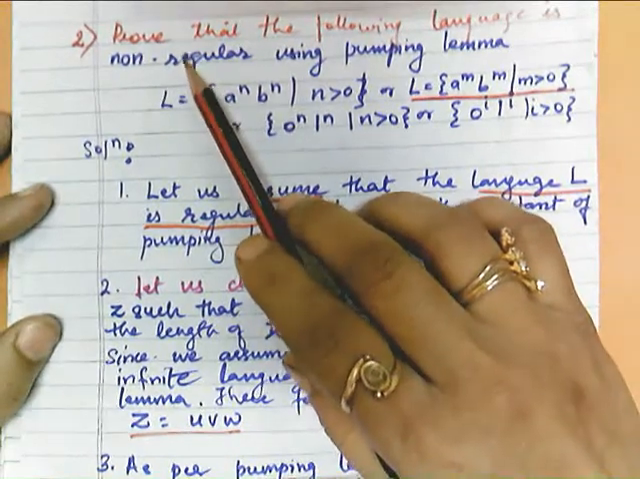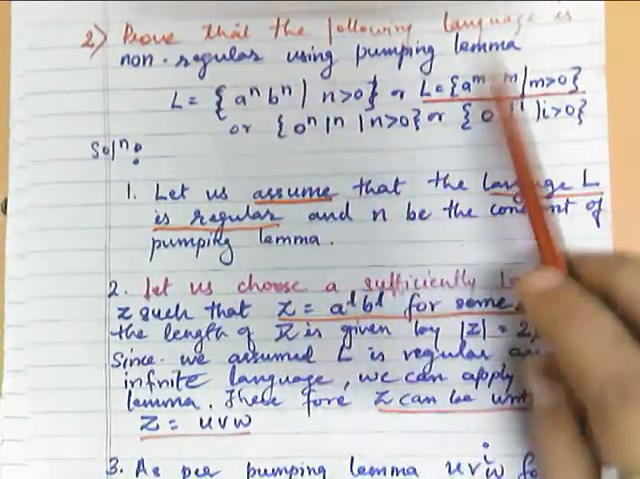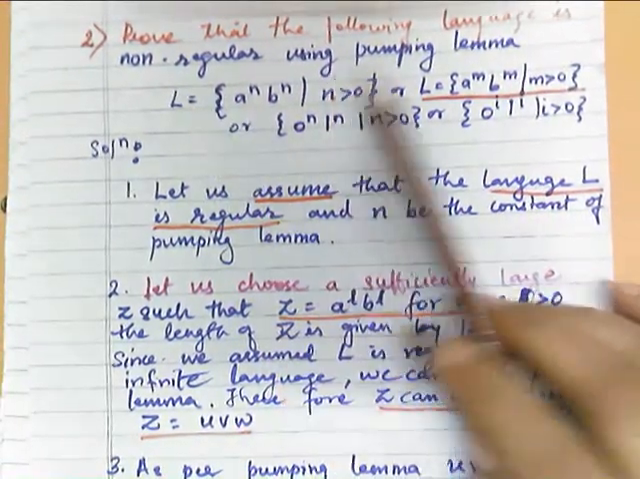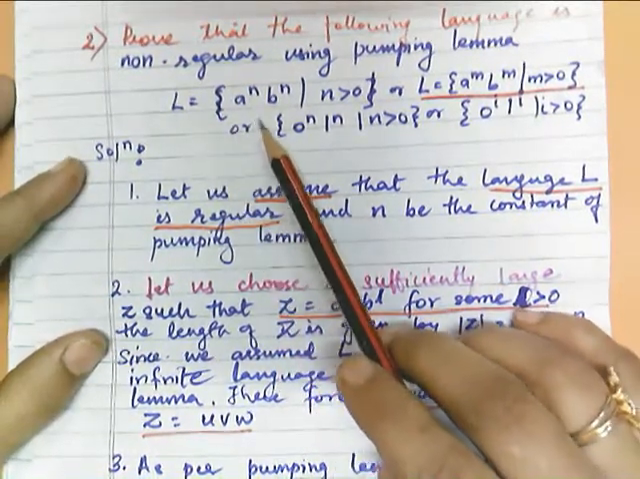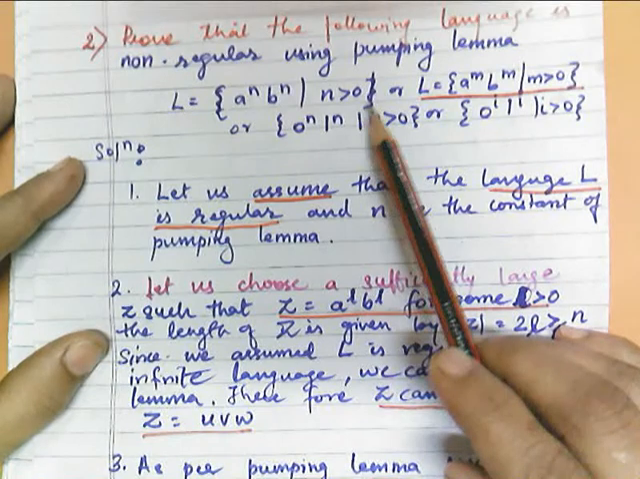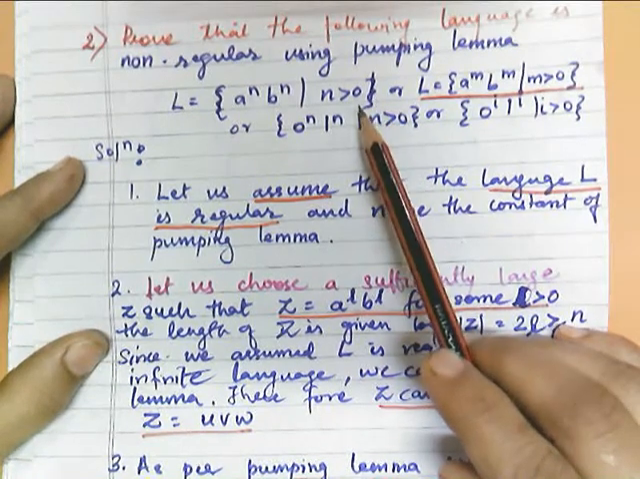So now our second example is prove that the following language is non-regular using pumping lemma. Now what is the language? The language is a raised to n, b raised to n, where n is greater than or equal to 0,